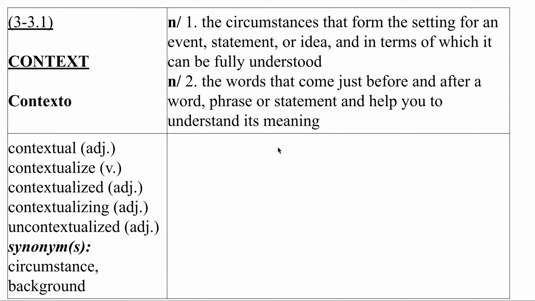They're both nouns. The first one is the circumstances that form the setting for an event, statement, or idea, and in terms of which it can be fully understood. The second definition is the words that come just before and after a word, phrase, or statement and help you to understand its meaning. So the first one is about circumstances, things that happen, real events that happen in the world. The second definition is not about events in the world, it's just about words.